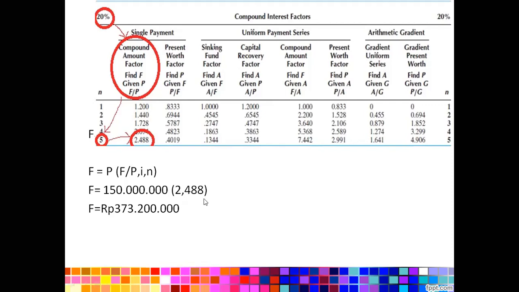Since we already get 2.5 something from the compound interest table, times the principal amount of 150 million, his future value will be 373 million rupiah.